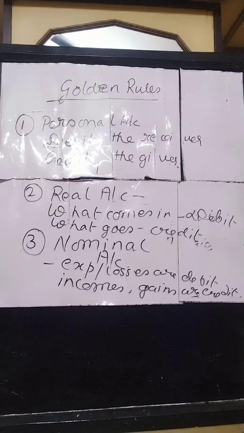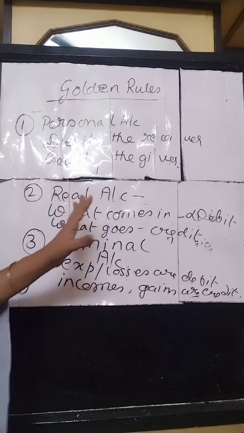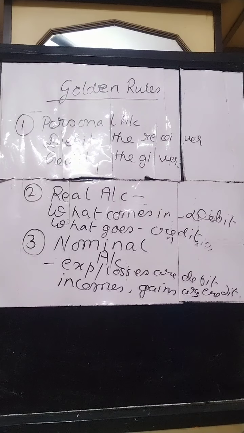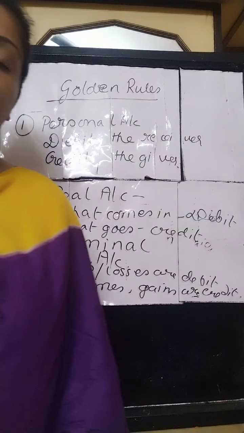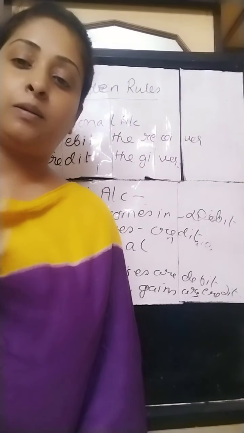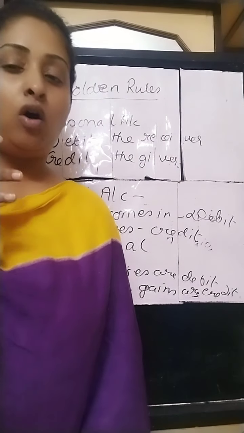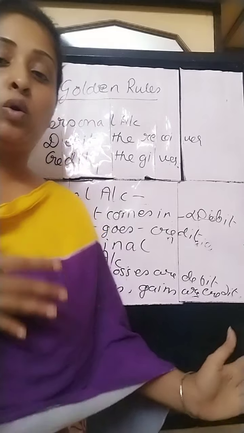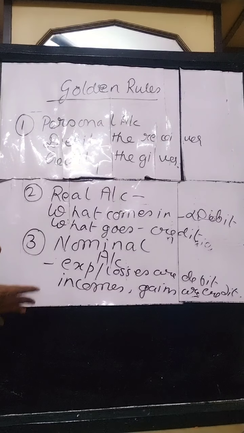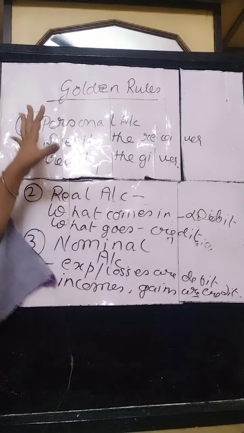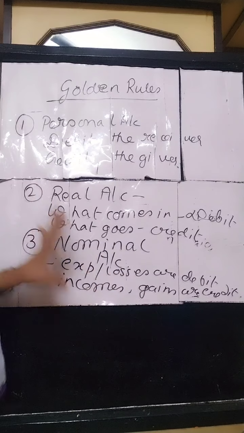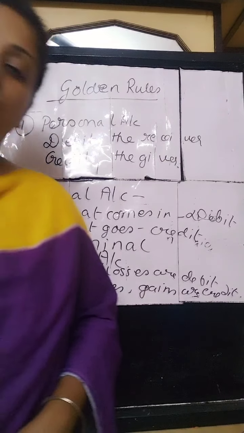Today I have just started. I have just written the golden rules in detail for you. In my next class I am going to explain these golden rules to you properly, in detail. Today you take a snapshot of this and repeatedly watch the video. Also, I will provide the PDF along with this video. Please see the description box and click the link to get the PDF where I will provide all the definitions and the golden rules. In my next class I am going to discuss this topic and explain these golden rules to you. So wait till my next video.